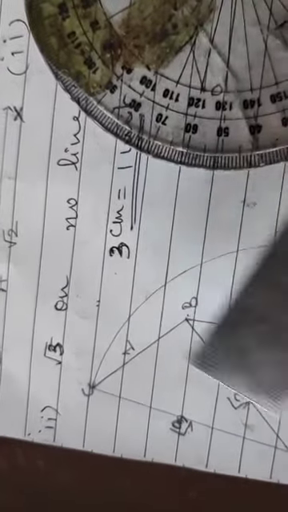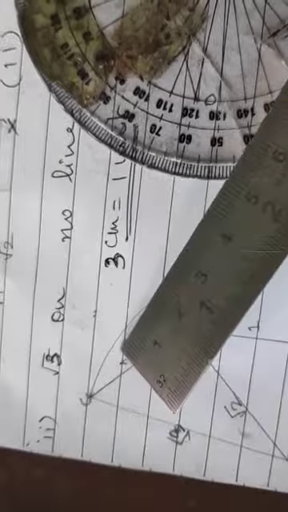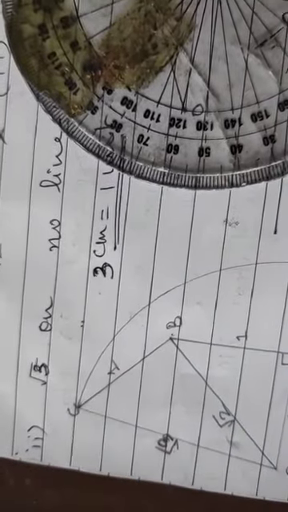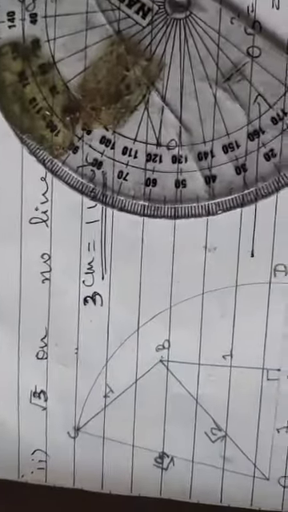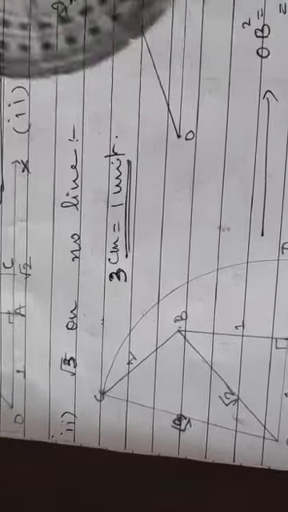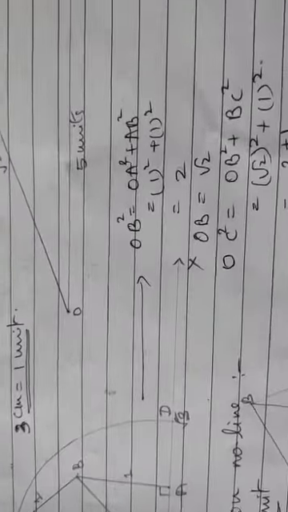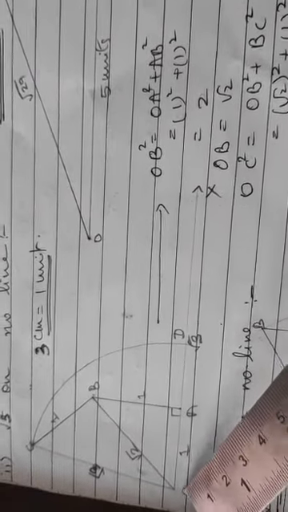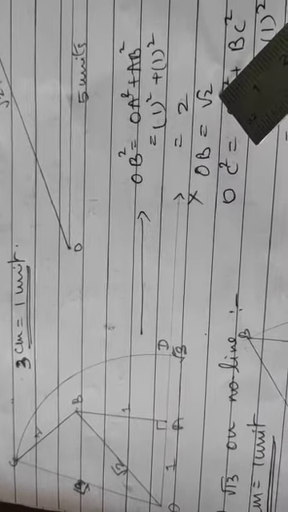So now, this is root 2, this is 1, I'll join it. Calculation of Pythagoras, if you see, it will come to here. OB square is equal to OA square plus AB square. That is the last calculation, root 2. Previous one we did the same way.